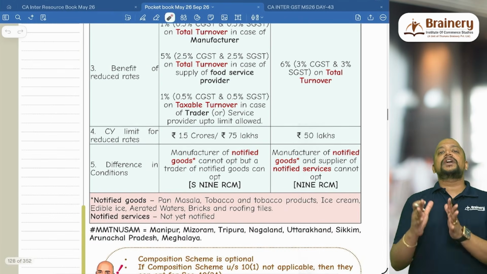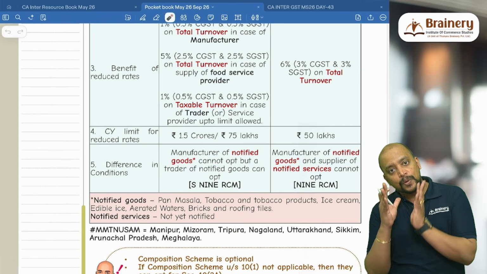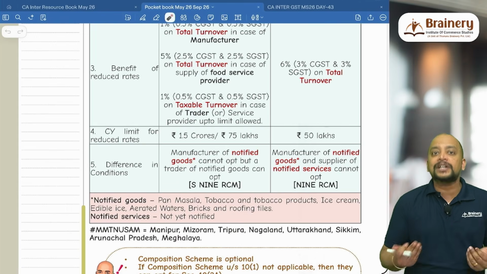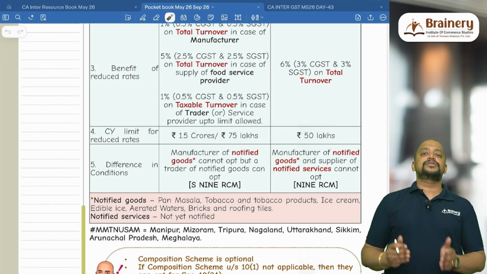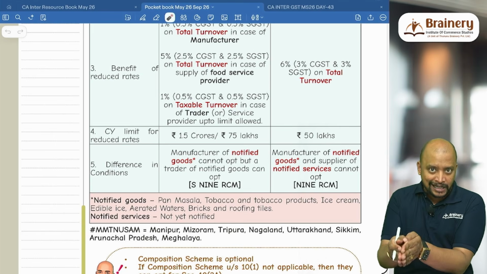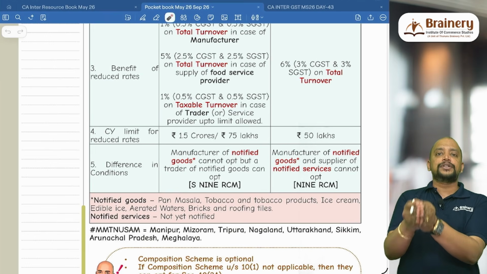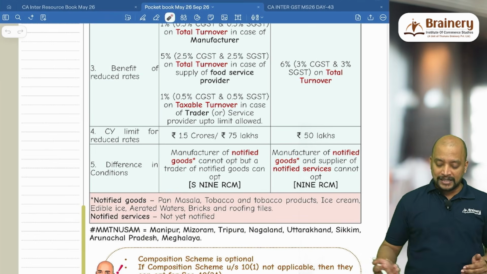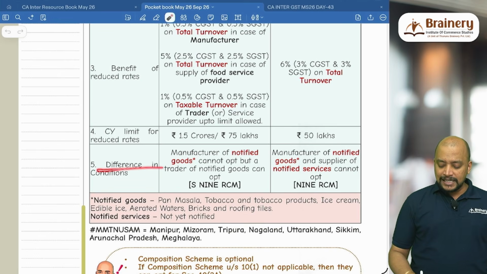And in the current year up to what limit will they be in composition scheme? Up to that 1.5 crores or 75 lakhs. That is 150 lakhs or 1.5 crores, both are same. So 150 lakhs or 75 lakhs during the current year they will be in composition scheme. The moment they cross that turnover during the current year, that is aggregate turnover during the current year, they are disqualified from the composition scheme and they need to go for normal scheme. Then the difference in the conditions.